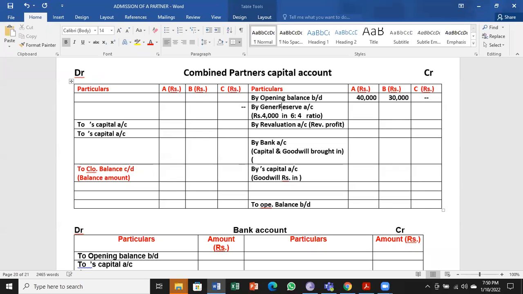So name is different here. So it is called reserve fund. So reserve fund account debtor to partners capital entry will be, so 6:4. So 2,400 and 1,600.